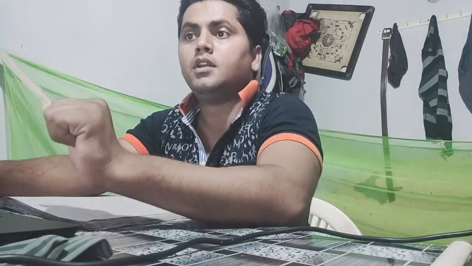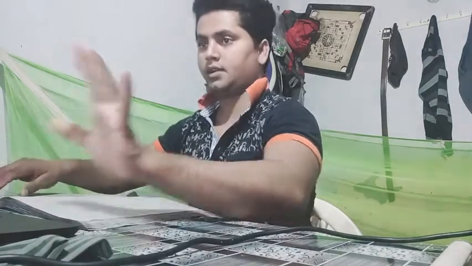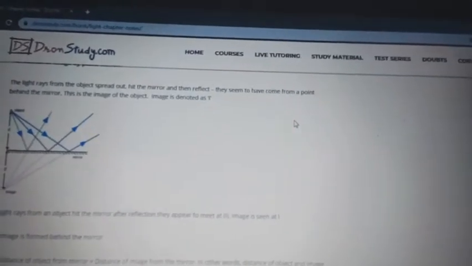Now we will learn how the image is formed. Understand it? Just wait for a while, and I will show you something and you will understand. Are you looking at this image?